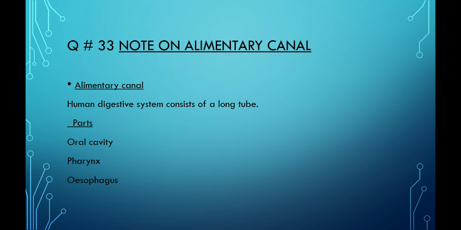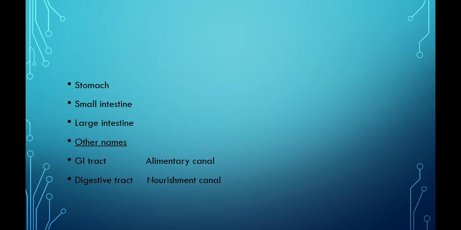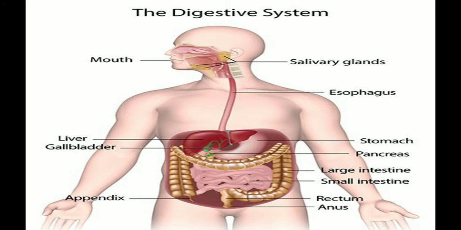Next question is: write a note on alimentary canal. Human digestive system consists of a long tube which is called alimentary canal and associated glands. The parts of the alimentary canal or digestive tract are differentiated into the following: oral cavity, pharynx, esophagus, stomach, small intestine and large intestine. Other names of the alimentary canal are GI tract, digestive tract and nourishment canal.